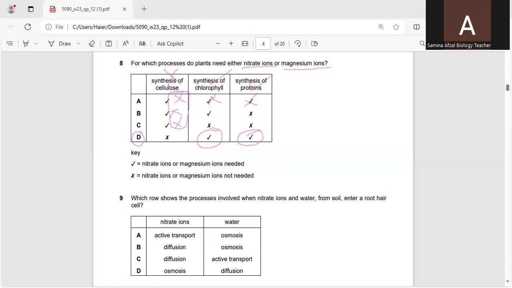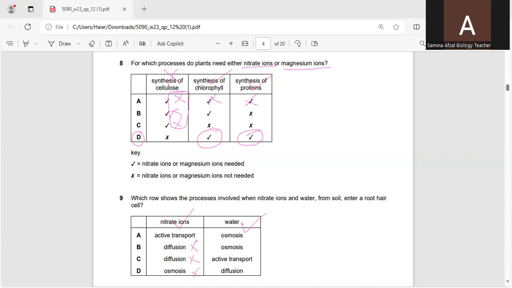Next, question number 9, which row shows the processes involved when nitrate ions and water from soil enter a root hair cell. Nitrate ions, definitely they have to move from their higher concentration towards the lower concentration. So by using energy, this is only the active transport by which nitrate ions enter into the root hair cells, and water will always move by the process of osmosis.